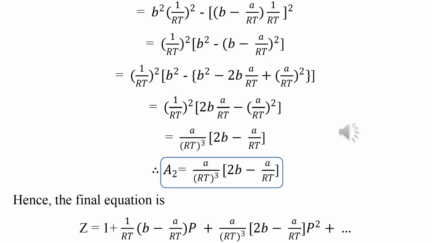We can calculate the a1 value and a2 value, and similarly this value we input in equation 2, which will be converted to z equal to 1 plus 1 by rt into b minus a by rt into p, and that is the a1 value, plus a by rt whole cube into 2b minus a by rt into p square, that is actually a2 p square in equation 2, you input the a2 value. This is the final form of equation 2, and this is a real gas equation actually in terms of pressure, okay. This is very interesting, you can practice at home, okay.